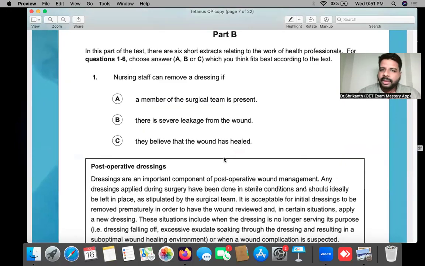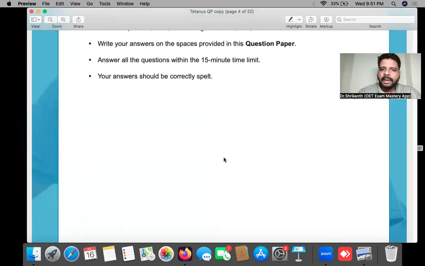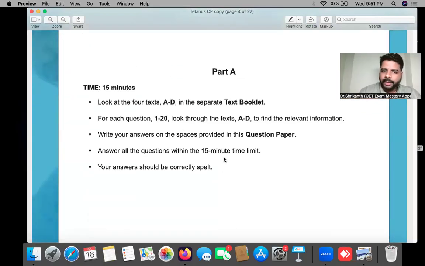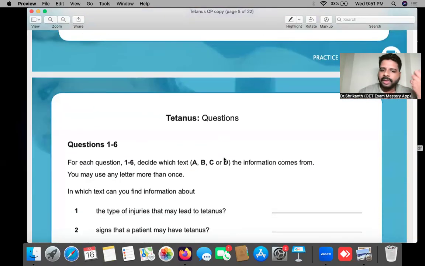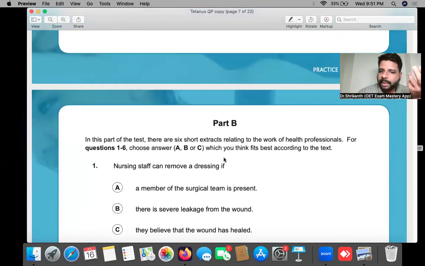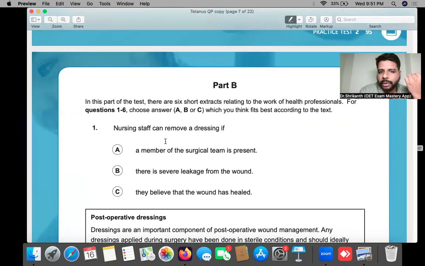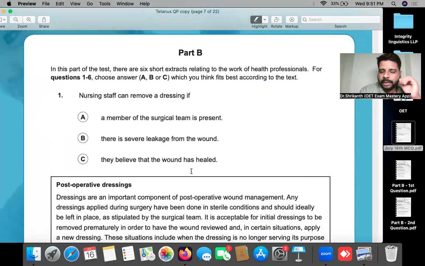There will be three parts. We have reading part A, which will have 20 questions. We'll be discussing reading part A in another class. Then we have reading part B. How many questions will be there in reading part B? There will be 6 questions in total, and all 6 questions are going to be multiple choice questions.